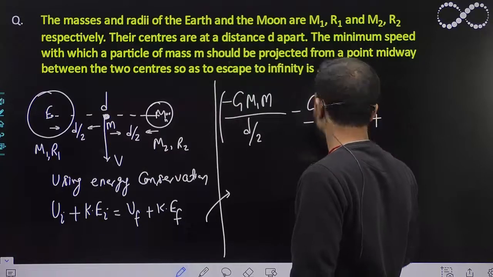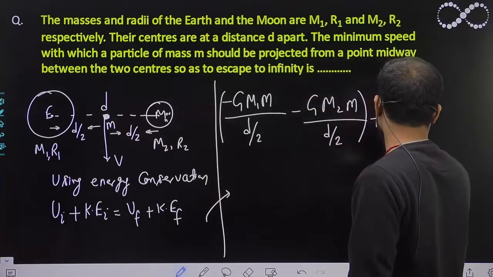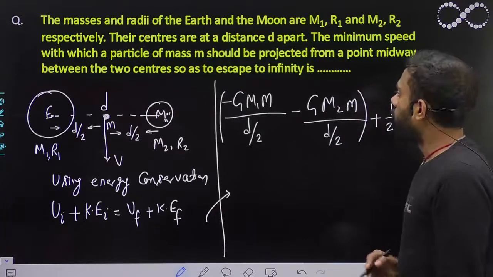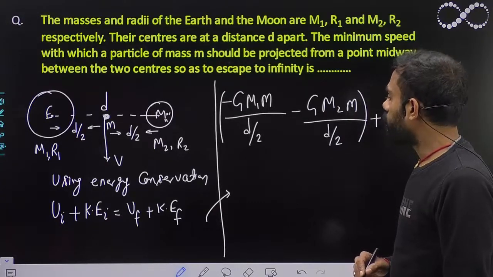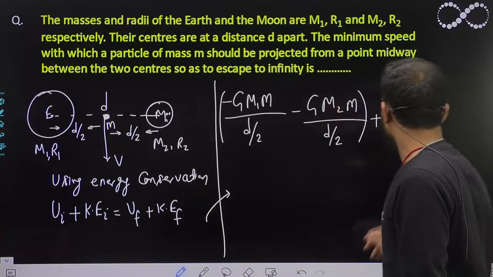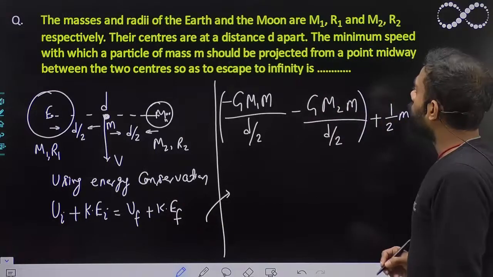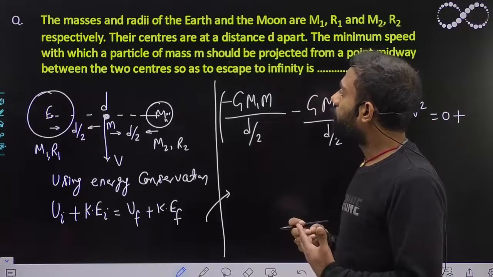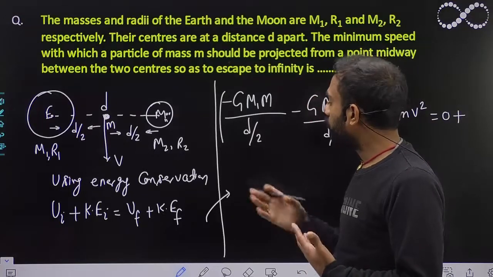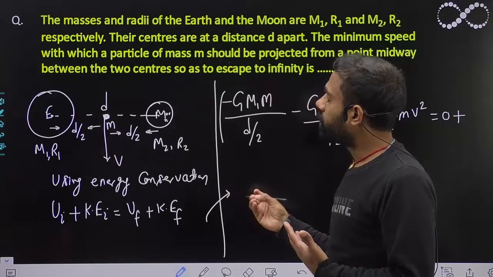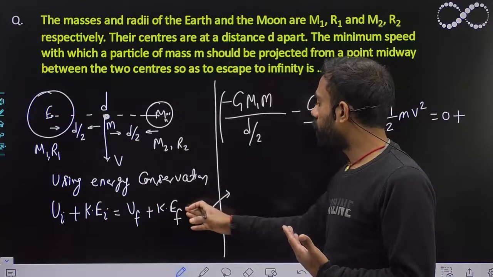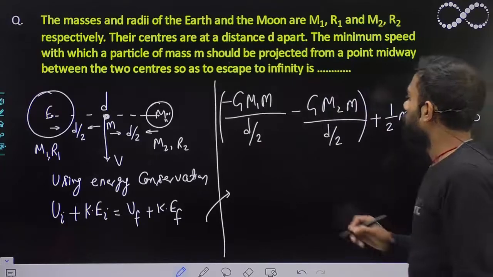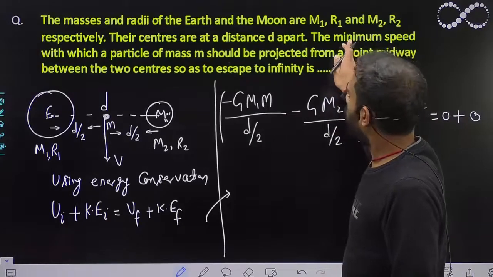The initial kinetic energy is 1 by 2 m v square. Now finally the particle will reach infinity, where the potential energy will become 0. Since it is talking about the minimum speed, when you project the particle with the minimum speed, at infinity it must get stopped. So at infinity the kinetic energy will also be equal to 0, because I am taking the minimum speed of projection.